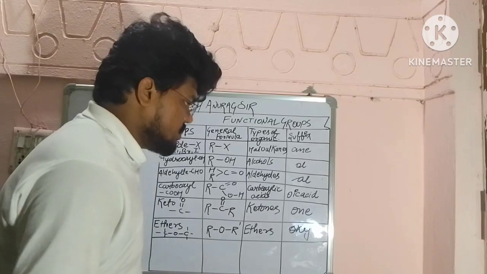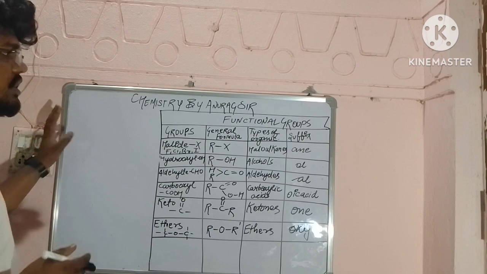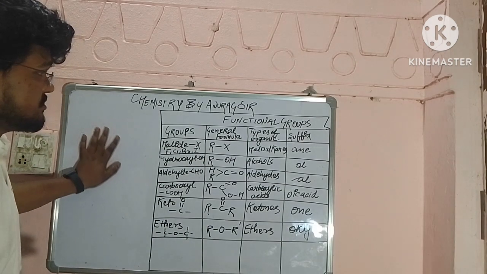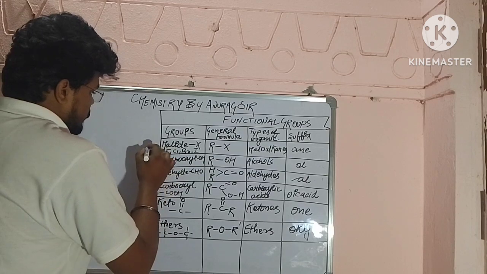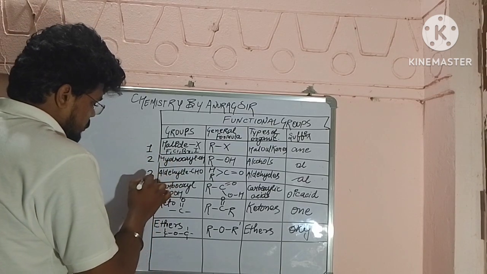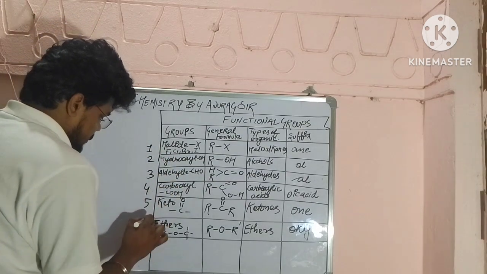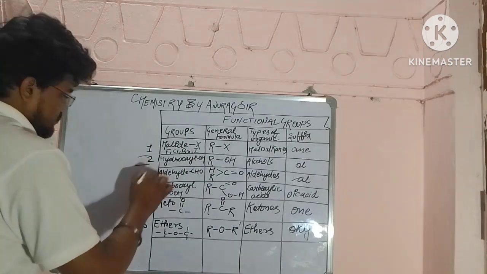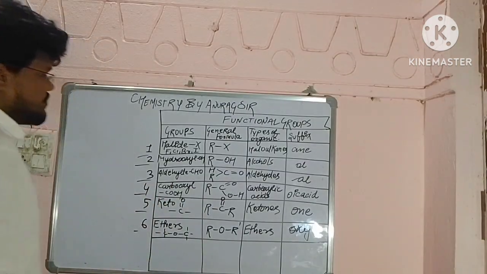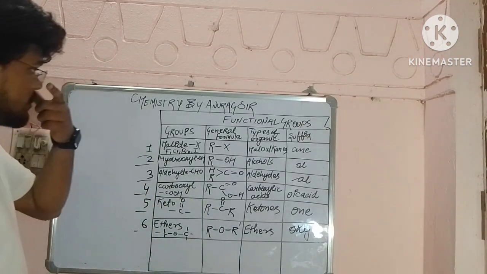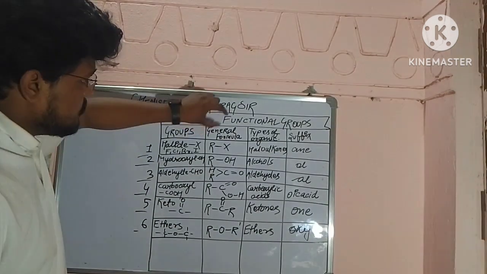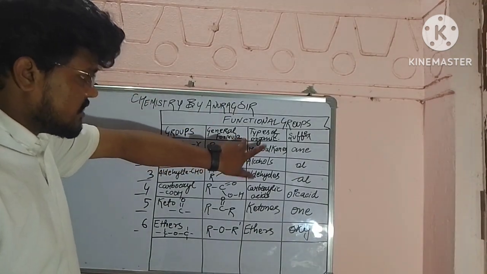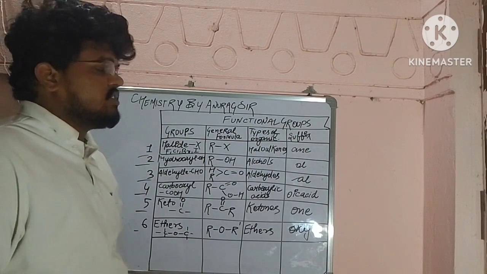Now after studying the alkyl groups, we are on the functional groups. Overall we have 6 functional groups through which we have to study all these things. So we will move on to the groups, then the general formula, then the types of organic compound, then the suffix.